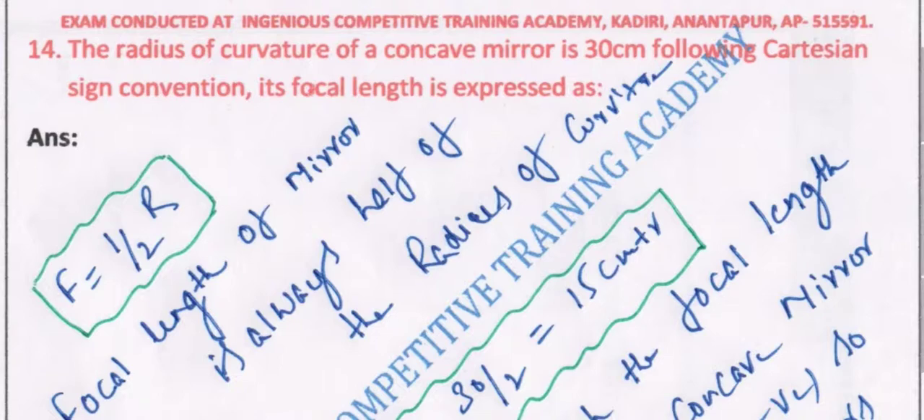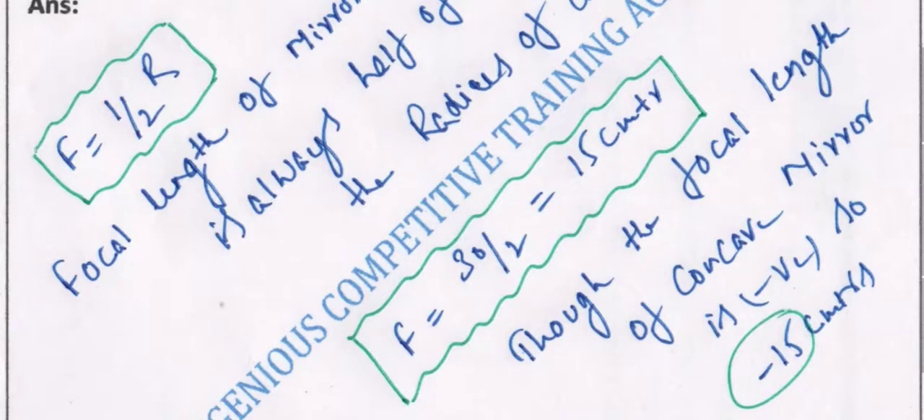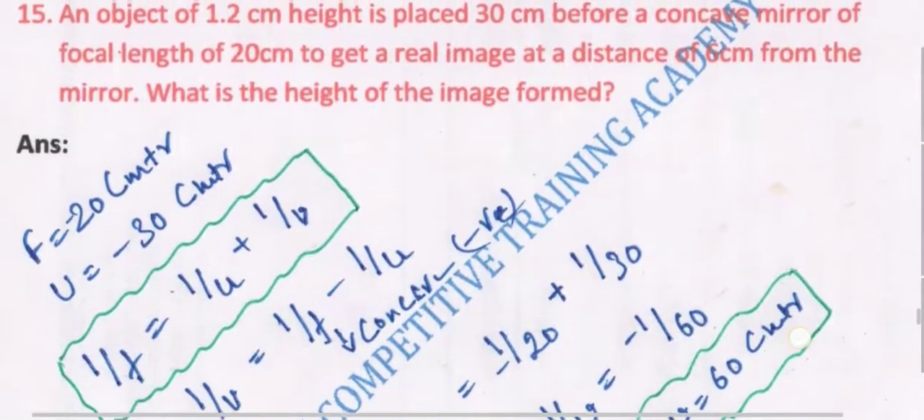Next we have the radius of curvature of a concave mirror is 30 centimeters. Following the Cartesian sign convention, the focal length is expressed as what? We know that the interrelationship between radius of curvature and focal length is f is equal to half of the radius of curvature. Here the radius of curvature of the concave mirror has been given, that is 30. Now the focal length is what? Obviously it is half of that, it becomes 15, but the focal length of a concave mirror is always negative, so the answer is minus 15 centimeters.